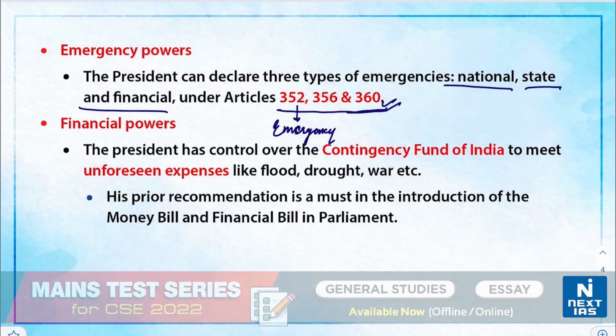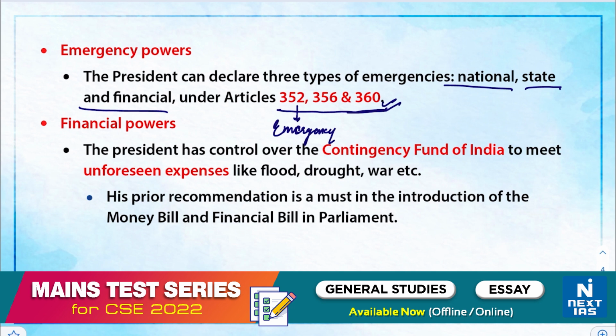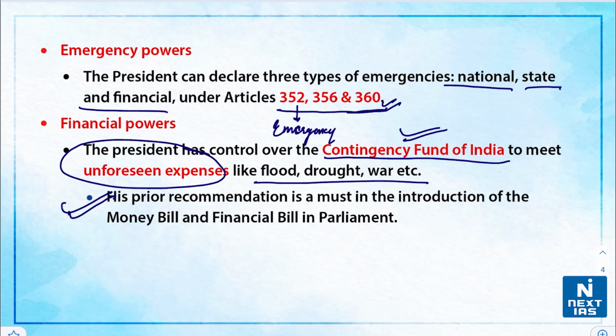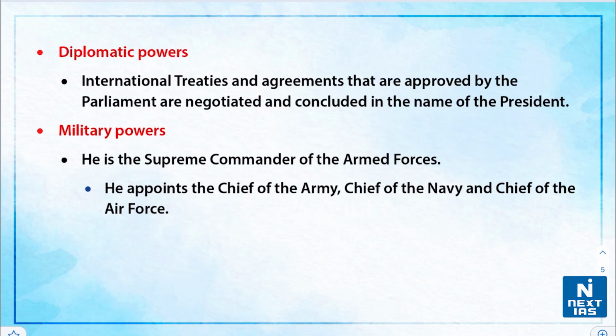Now, if we talk about the financial powers, the president has control over the contingency fund of India, and that is to meet the unforeseen expenses, for example, when we have floods, droughts, etc. The contingency fund of India is itself related to disasters and related unforeseen expenditures. Also, the president's prior recommendation is a must for the introduction of the money bill and the financial bill in the parliament. Further on, all the international treaties and agreements that are approved by the parliament are negotiated and concluded in the name of the president.